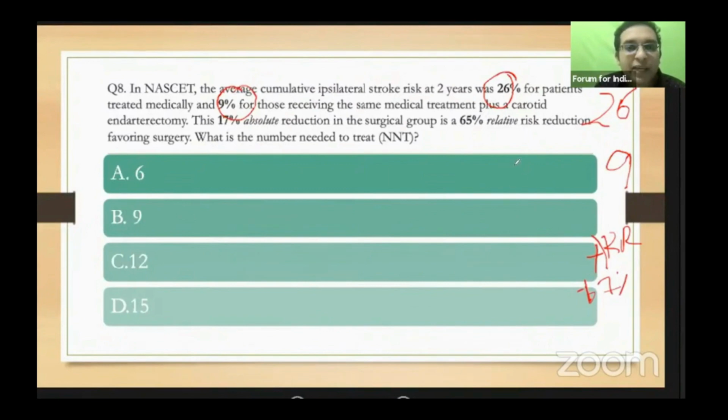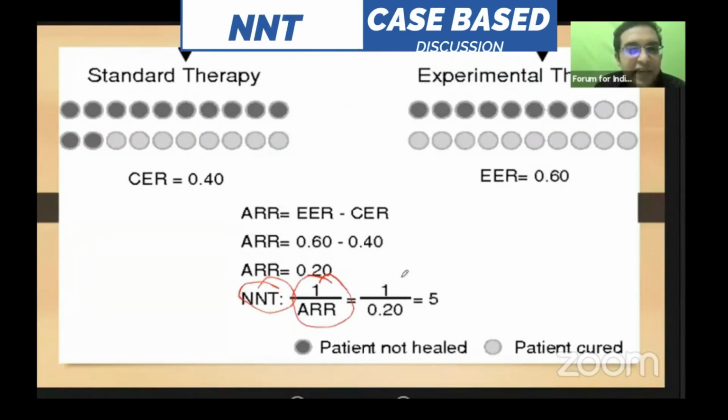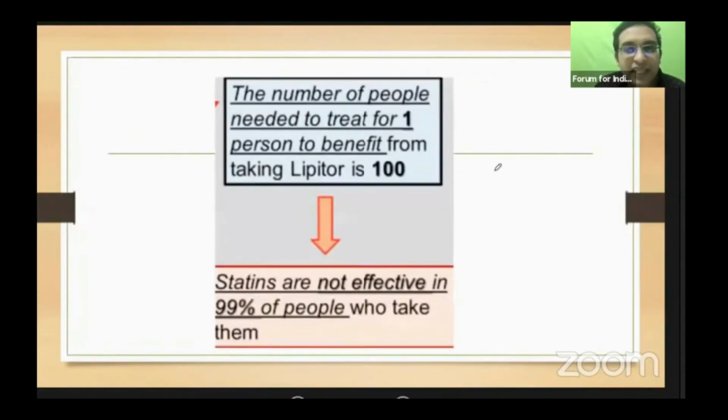And you calculate the number needed to treat by dividing 1 by the absolute risk reduction. So the number needed to treat is found by subtracting the risk of both modalities and dividing 1 by this. What is the importance of this number needed to treat? In the NASCET trial, they showed that the number needed to treat is 7. We just need to treat 7 patients to get a benefit, that is to avoid stroke in that patient.